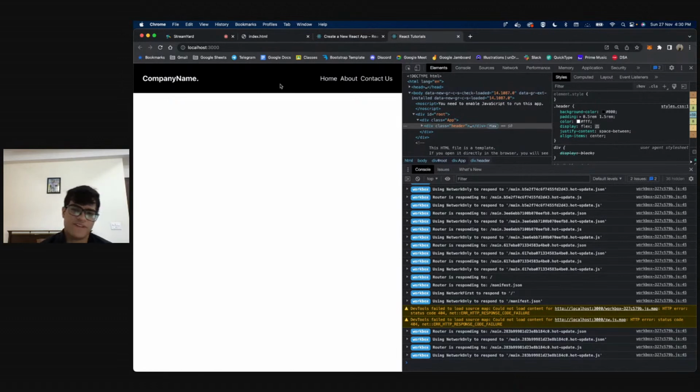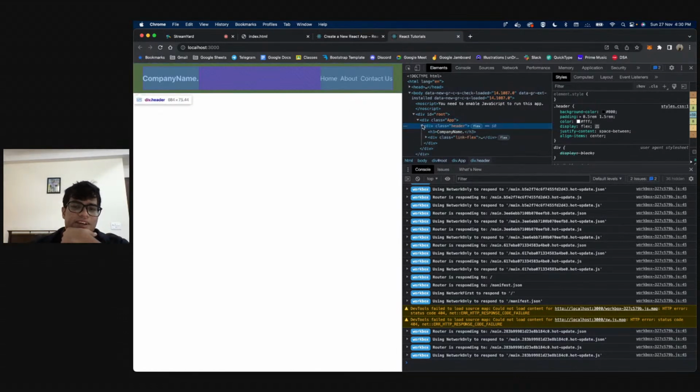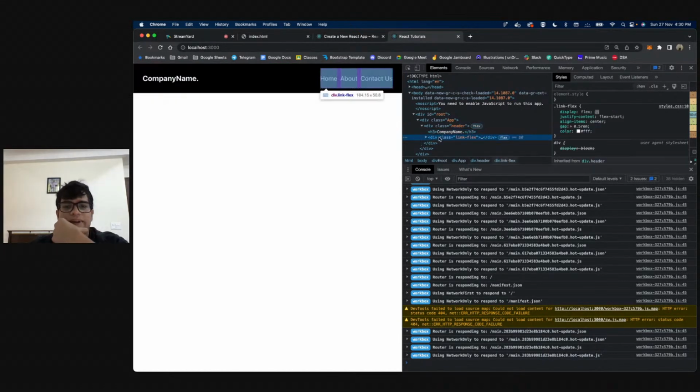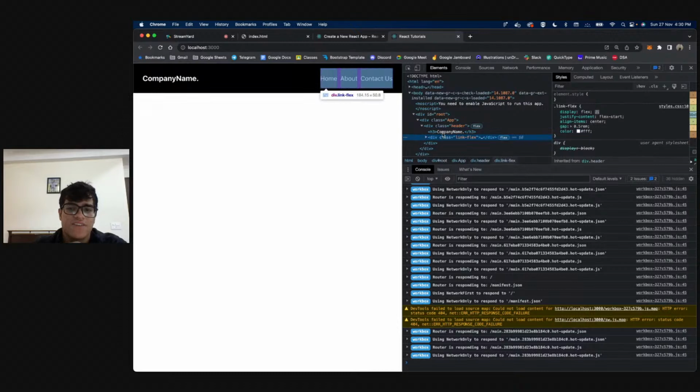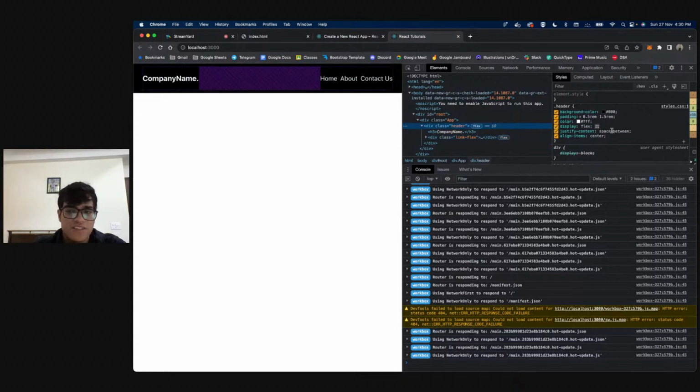So, right now, all we did was we wrote this header div, and as you can see, this header div is right here, right? I can inspect element and see all the code that I've written. It has a class of header, this has a class of link-flex. I can see the styling as well, right? This is all the styling that I wrote. It is exactly the same, nothing changed, right? And that is how I know my code is working.